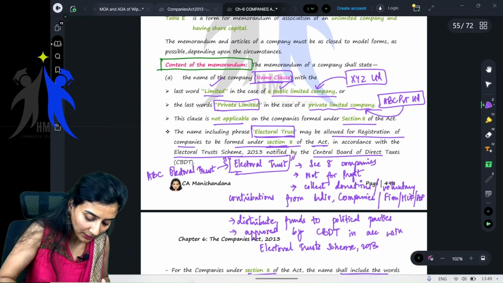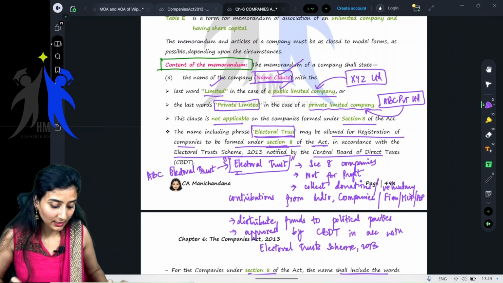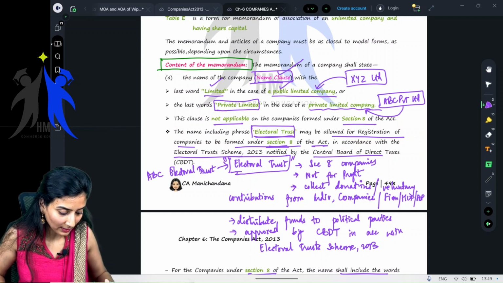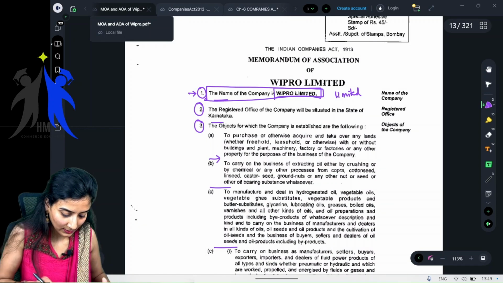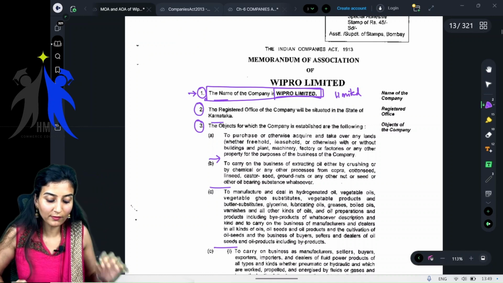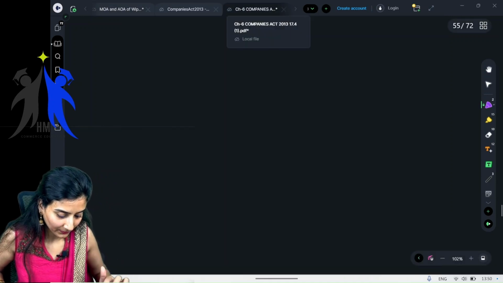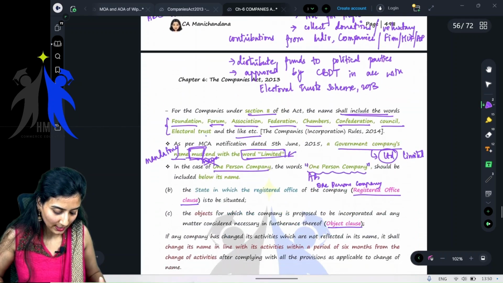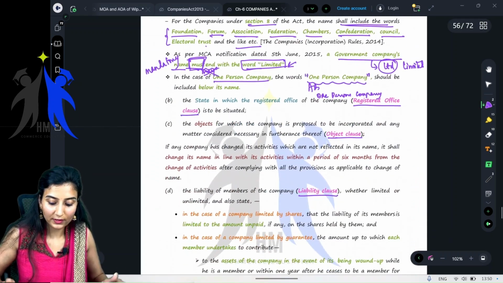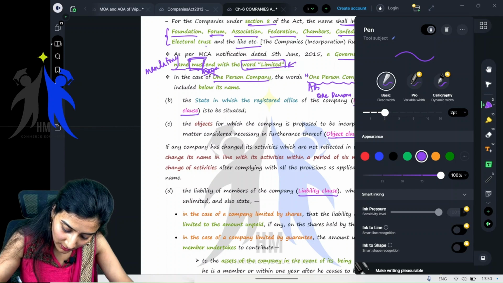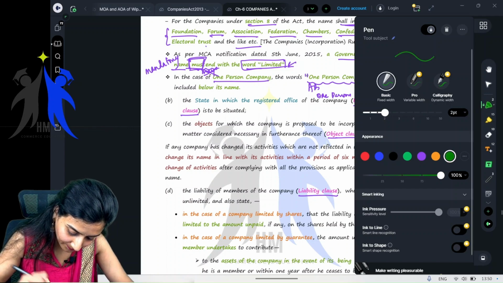The first clause of the memorandum is done. Did I show you? See, the name of the company is Wipro Limited. What do you mean by Wipro Limited? This is a public limited company. Next comes which clause? Next comes the registered office clause.